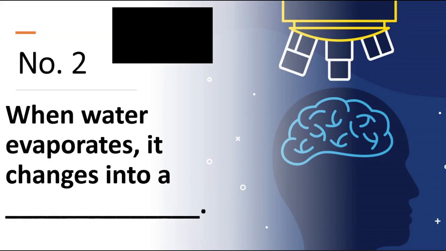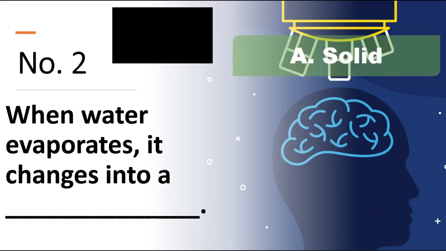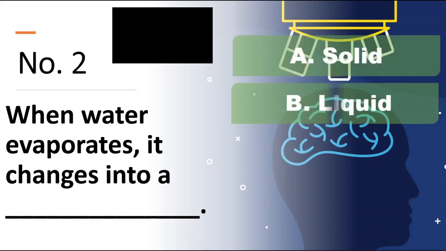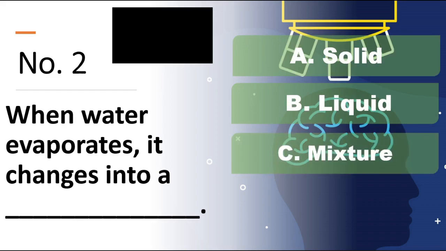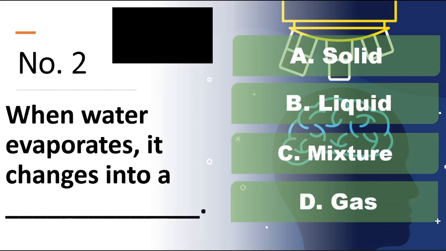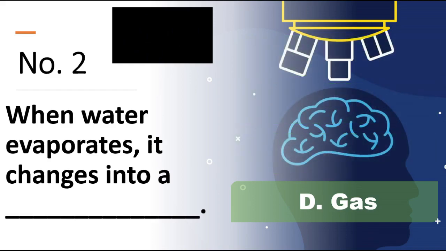When water evaporates, it changes into a blank. Is it A, solid, B, liquid, C, mixture, or D, gas? You have 5 seconds again to comment on your answer. The timer starts now. Time is up. The correct answer is D, gas. Number 3.